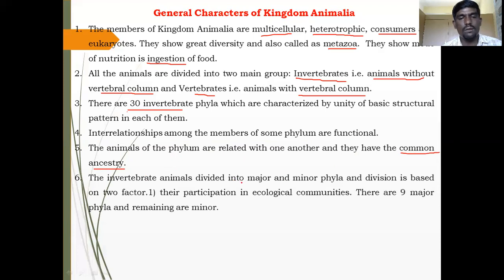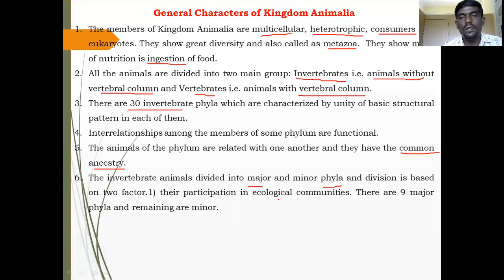The invertebrate animals are divided into major and minor phyla, and the division is based on two factors. These invertebrate groups are the largest group of kingdom Animalia. Again, they are divided into major and minor phyla, and the division is based on some features and characteristics.